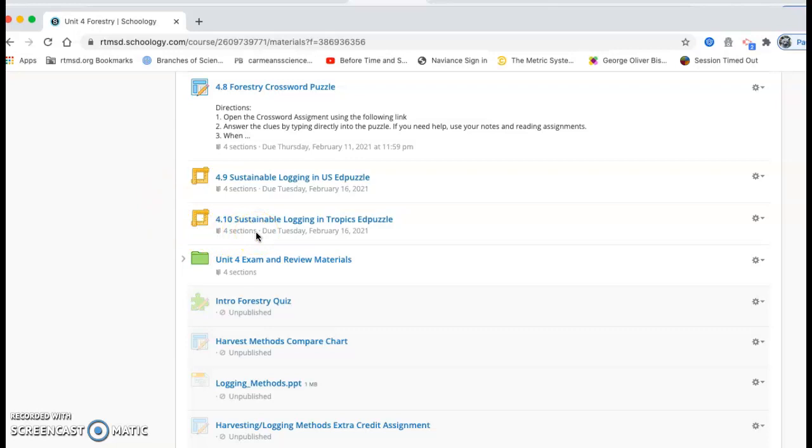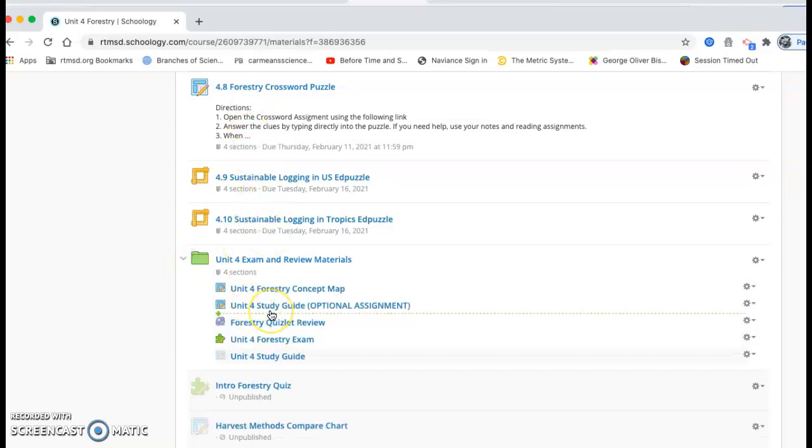Both of these Edpuzzles are around 3.5 minutes, and they talk about strategies for how we can log in order to keep our forests sustainable and healthy, so that we're logging at a rate that is not cutting trees down faster than they can grow, and also being mindful of keeping the forest healthy. Those are your three new assignments.